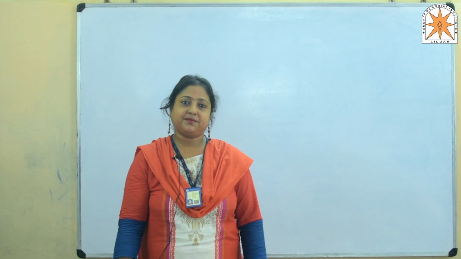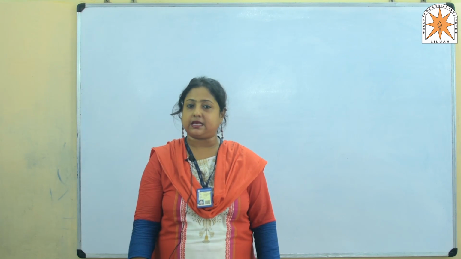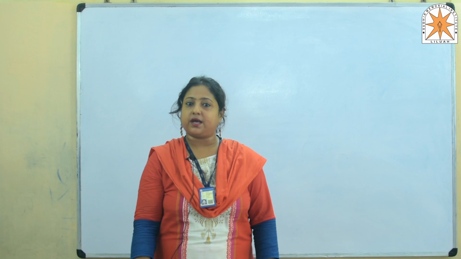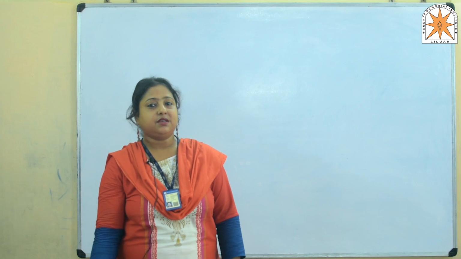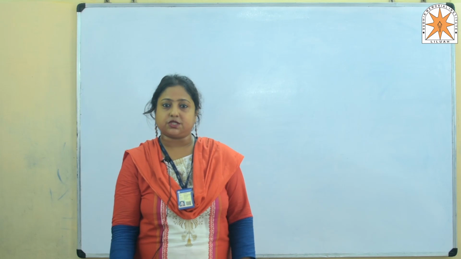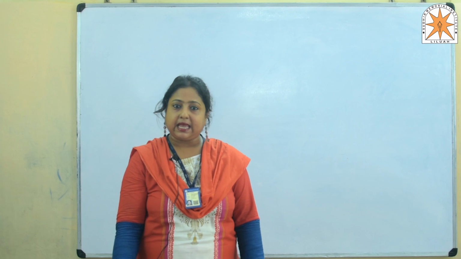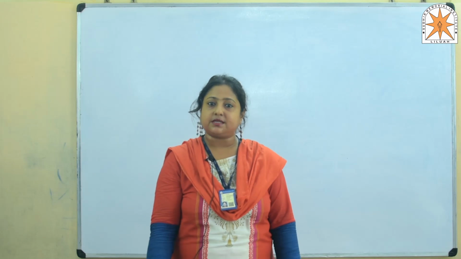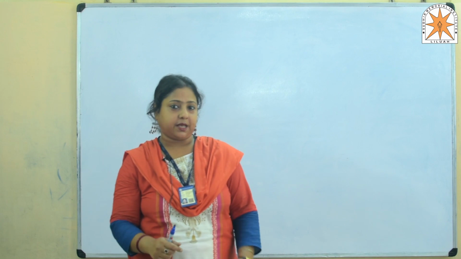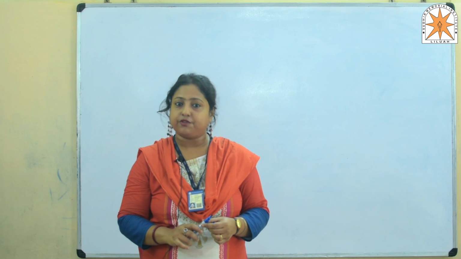Hello everyone. Today we are going to discuss the topic gametogenesis in humans. We need to understand the meaning of the term gametogenesis. By definition, gametogenesis is the process of production of male and female gametes in the male and female reproductive organs respectively. Gametogenesis in humans can be of two types: spermatogenesis in males and oogenesis in females.